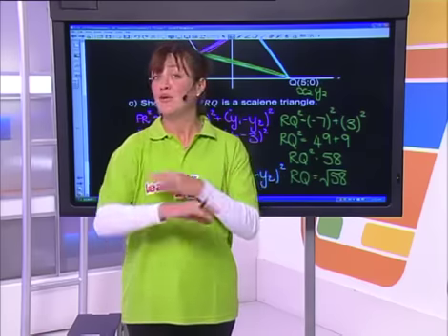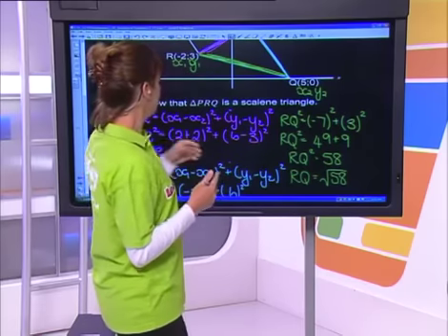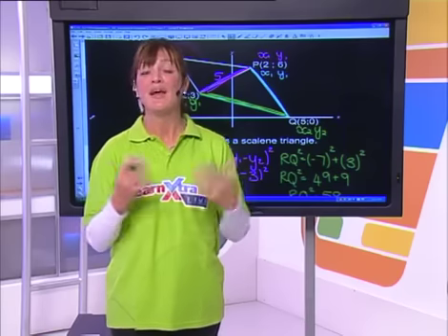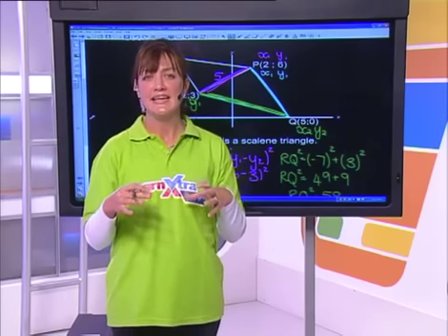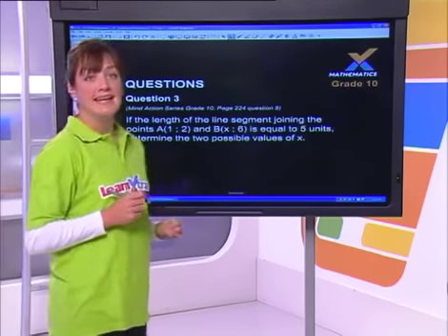We have proven that all 3 sides are different in length, so therefore triangle RQP is a scalene triangle. Okay, all right, and just make that statement at the end so that you have actually answered the question that was being asked of you. Okay, all right, I hope we're getting the idea.